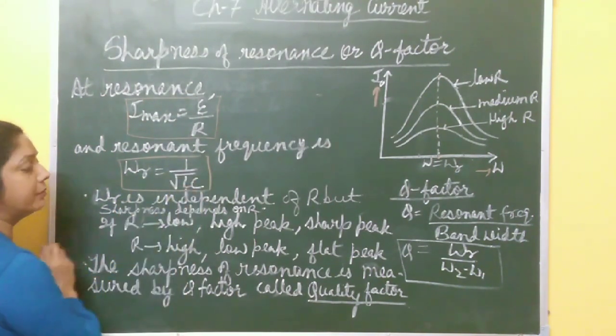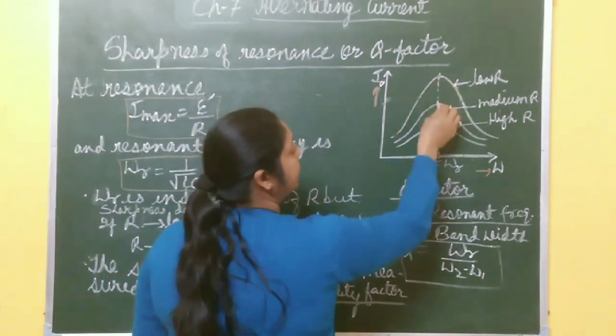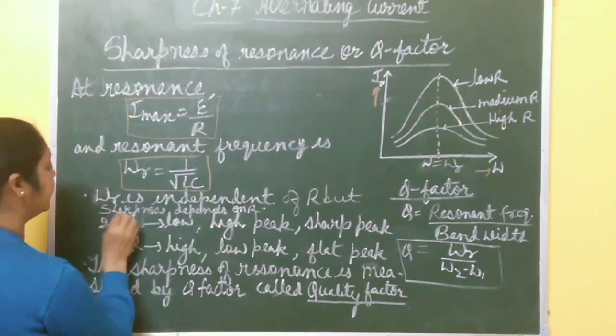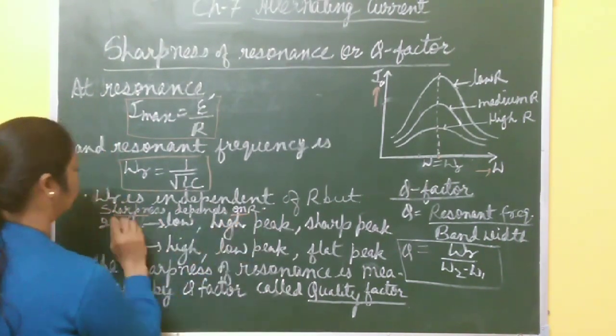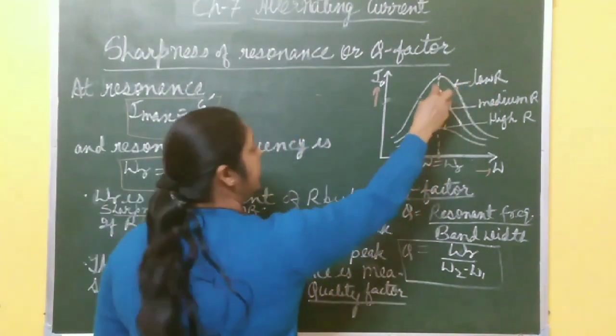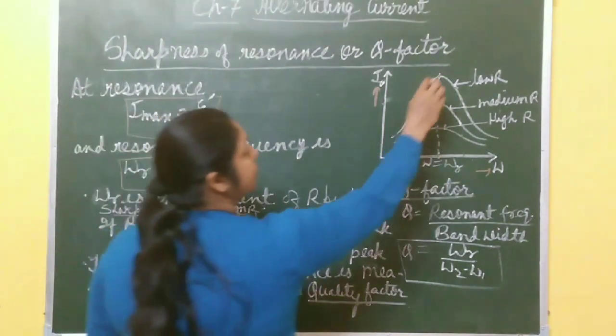It is given by 1 by root over LC. But the sharpness of these curves depends on R. Right now, sharpness depends on R. If R is low, for a low value of R, the curve is more sharp, a high peak is there, it means a sharp peak.